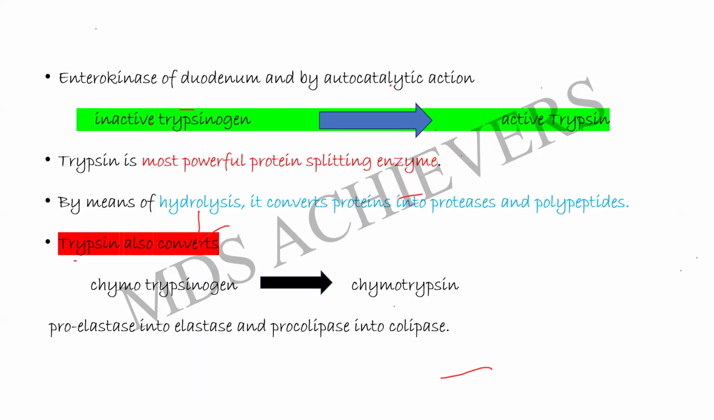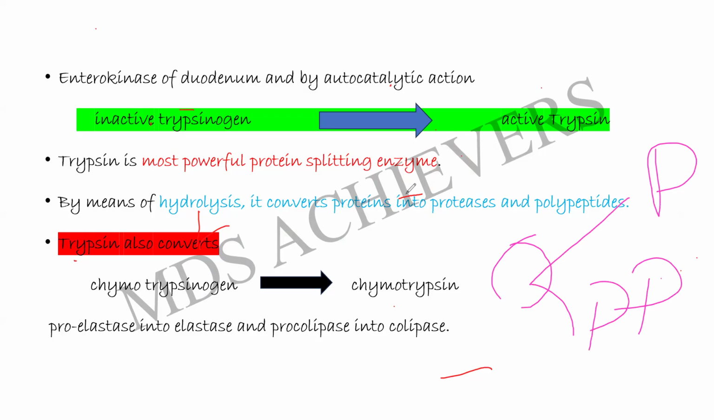The enterokinase of the duodenum, and by autocatalytic action, will be activating the inactive trypsinogen into trypsin, and trypsin is the most powerful protein splitting enzyme. By means of hydrolysis, it converts the proteins into proteoses and polypeptides. That is, the protein molecules are split into proteoses and polypeptides. The trypsin also converts the chymotrypsinogen to chymotrypsin, the proelastase into elastase, and procolipase to colipase.